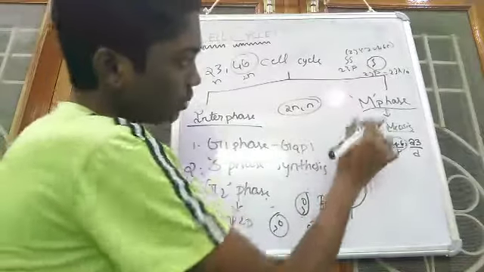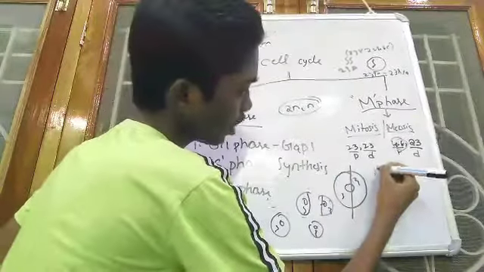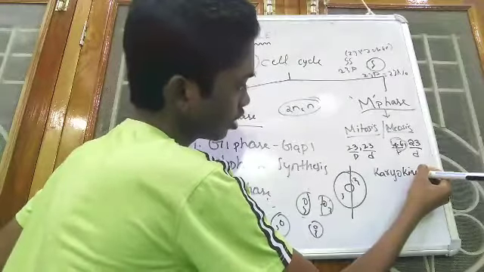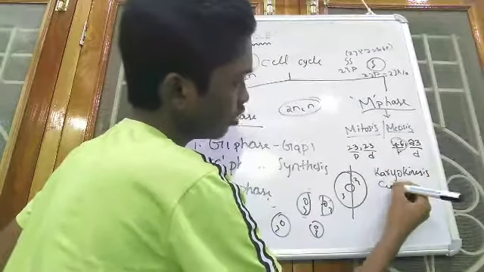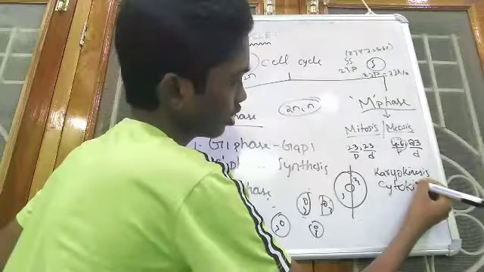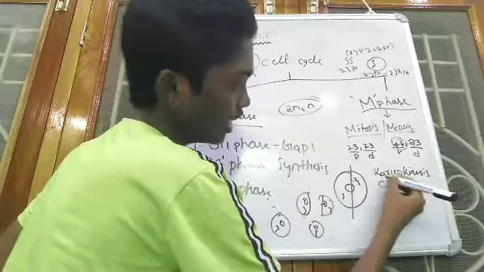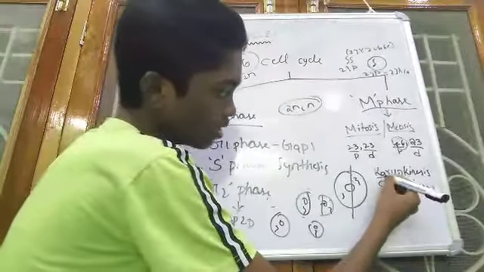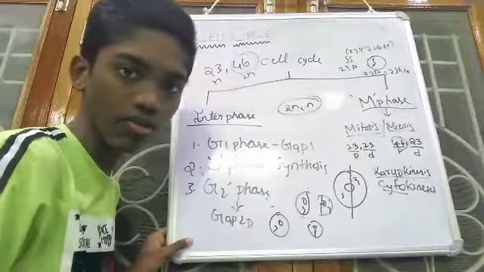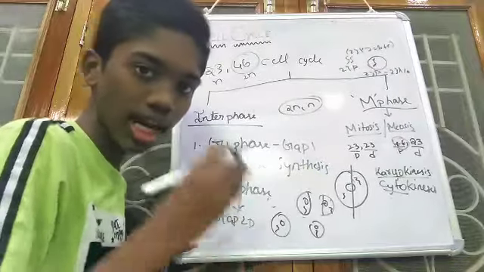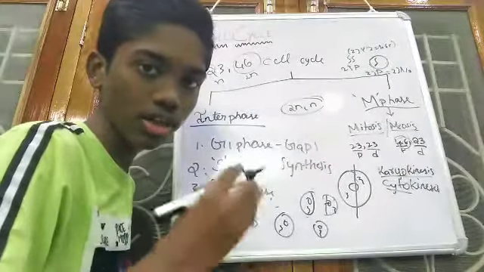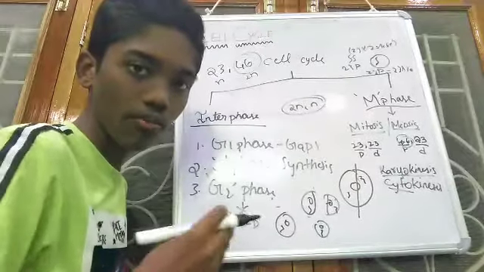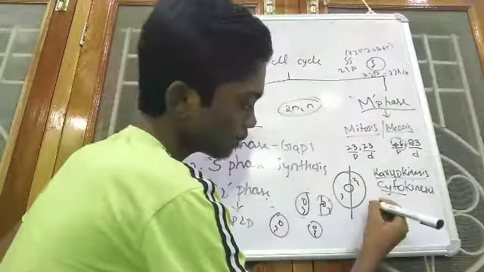And in mitosis there are two processes called karyokinesis and cytokinesis. Karyo means nucleus, cyto means cytoplasm. In karyokinesis, division of the nucleus takes place, and in the process of karyokinesis, there are 4 phases involved.